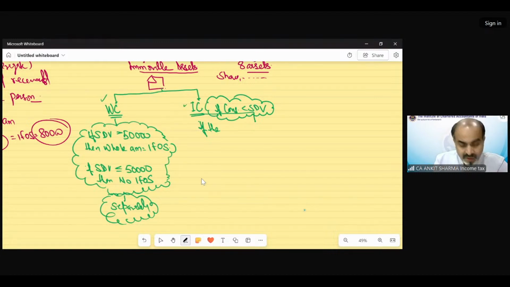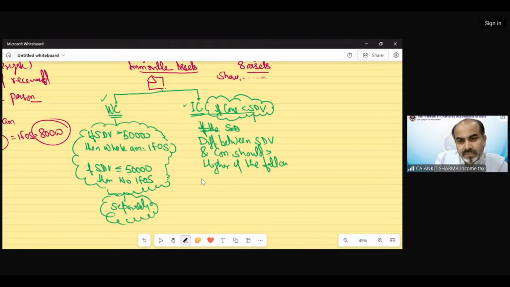And now, the difference between the stamp duty value and consideration should exceed the higher of the following. Let me give you an example.